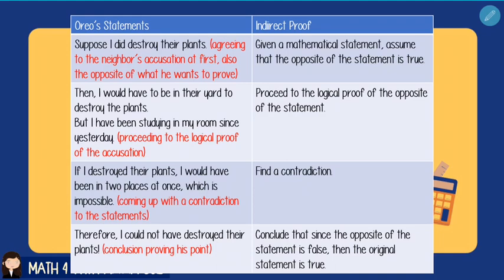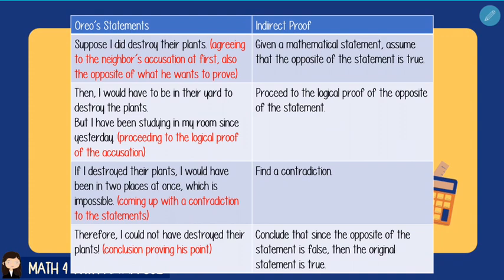Thirdly, Ario said, if I destroy their plants, I would have been in two places at once, which is impossible. So he came up with a contradiction to the statements that he made. And that is the third step of our indirect proof, which is to find a contradiction to the opposite of the mathematical statement that was given to us.